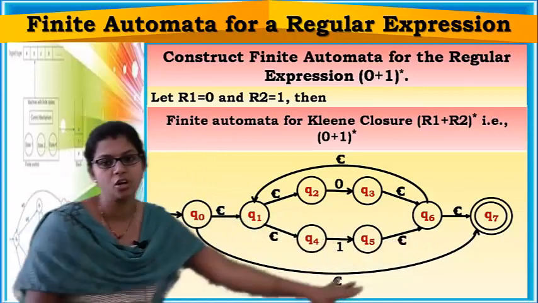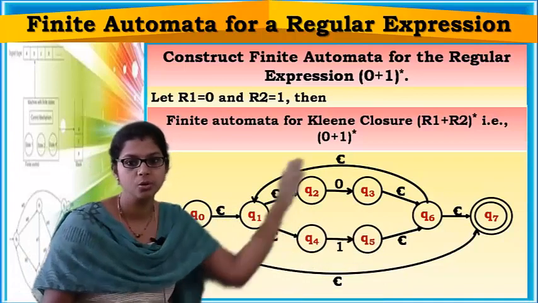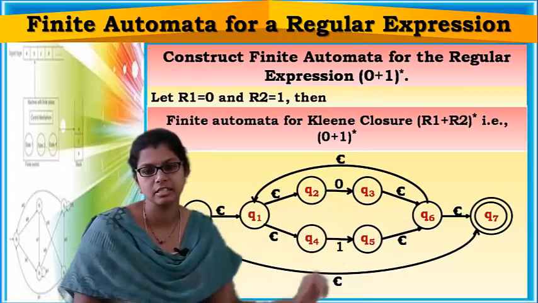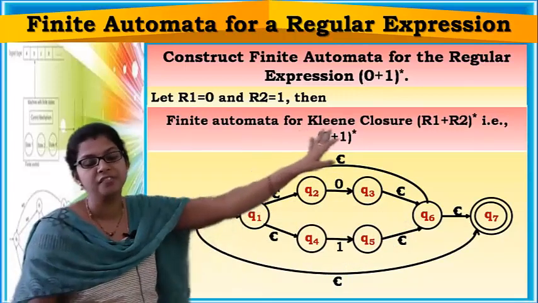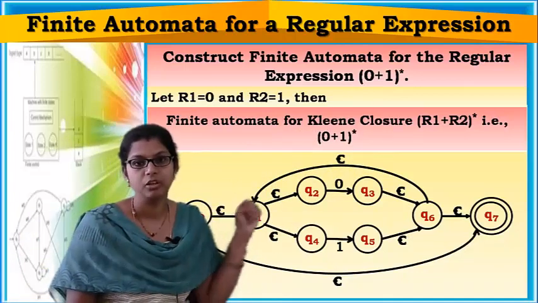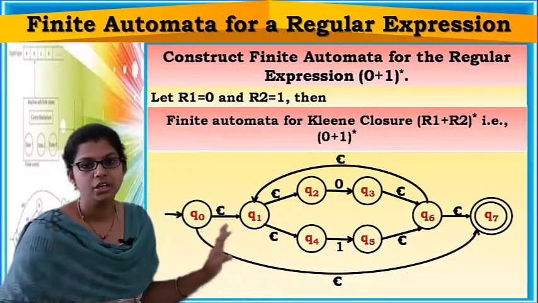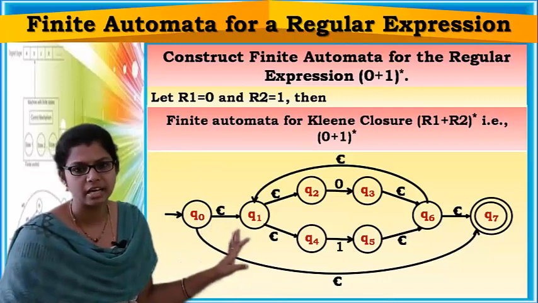Now see here, epsilon is accepted, 0 accepted, 1 accepted, 0, 1 accepted. Any combination of zeros and ones are getting accepted, including epsilon. So this is our finite automata for the given regular expression, closure of 0 union 1. Okay, so in this way you can construct finite automata. Let's see one more example.